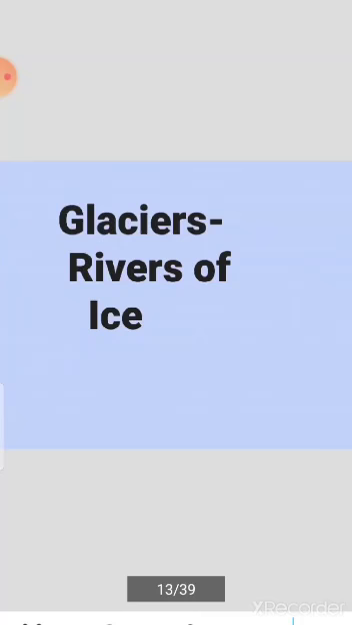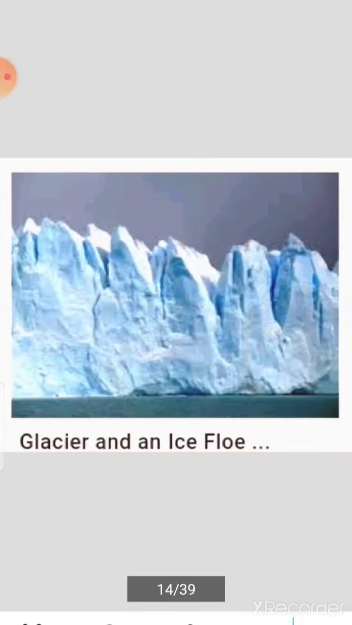Now let us discuss our next topic, glaciers, rivers of ice. Glaciers are made up of fallen snow that over many years compresses into large thickened ice masses. Glaciers form when snow remains in one location long enough to transform into ice. Due to their sheer mass, glaciers flow like very slow rivers. Many glaciers are there in the Himalayas, the biggest of which is Gangotri. It is 32 km long.